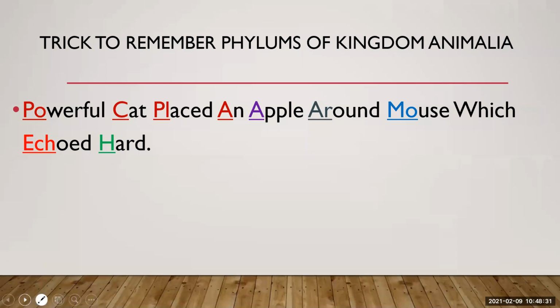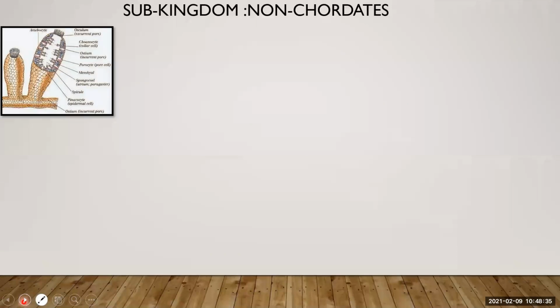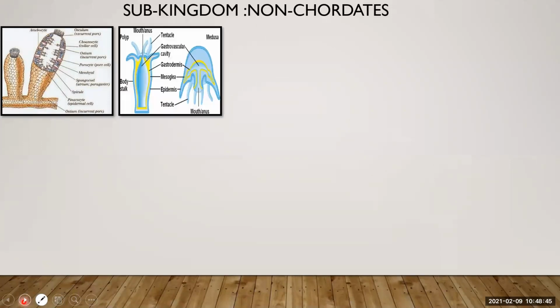Just see here, the porous body. An animal, a multicellular organism which has numerous pores, is classified as Porifera, right? Then animals bearing cnidoblasts and tentacles, like hydra and jellyfish, are classified into Cnidaria.